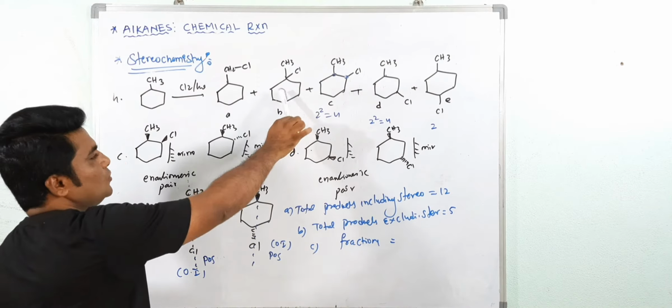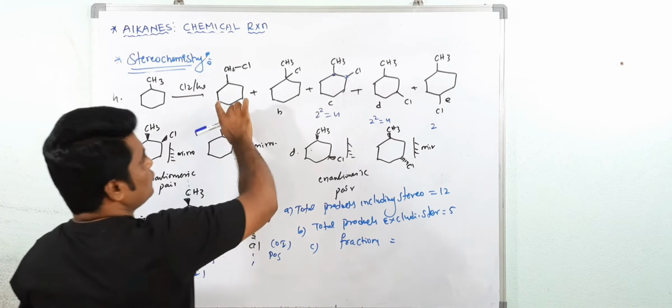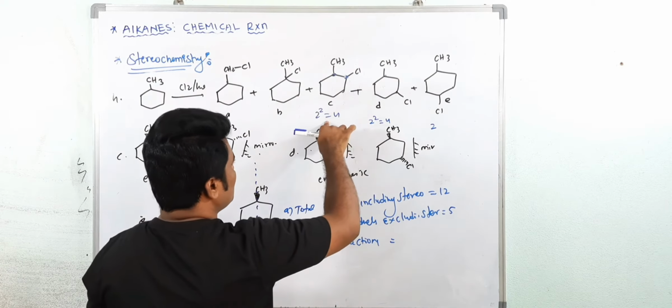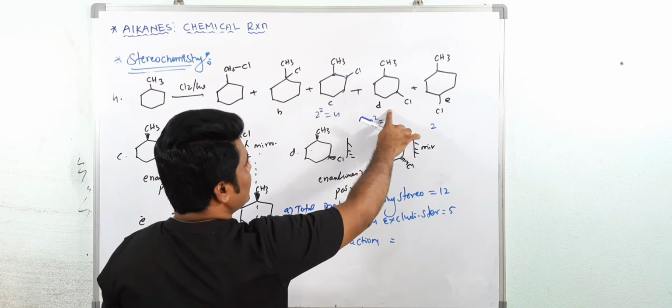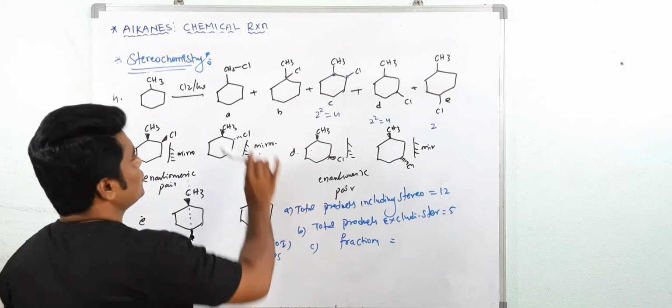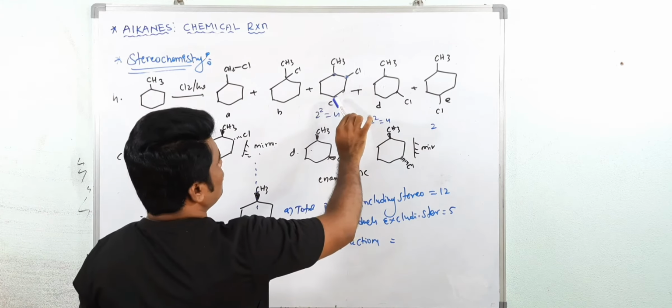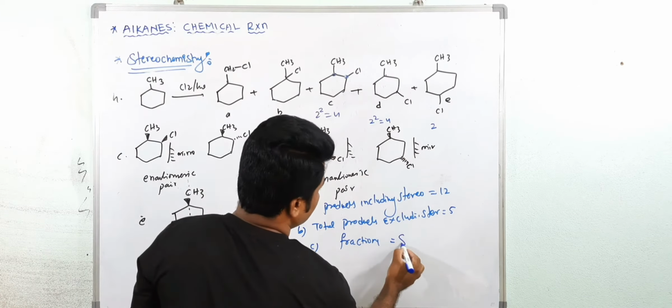See 1 2. Here 4 means this is one fraction, this is one fraction, an enantiomeric pair. So 1 2, here 2, 4, here 2, 4 6. Here only 2. Geometrical isomers have different physical properties. So 1 2, here 2 4, here 2 6, here 2. Total 8 fractions you are getting.